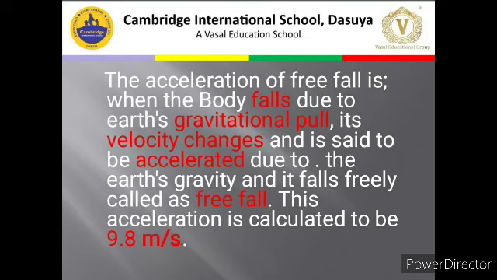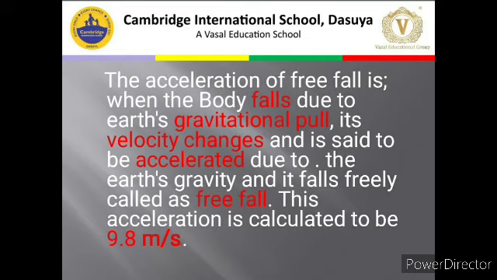So the acceleration of free fall is when the body falls due to the Earth's gravitational pull. When the body falls due to the Earth's gravitational pull, its velocity changes. Obviously, when something is at the top, it's going to be there for a second and then it comes down, meaning it's at zero velocity. Then as it comes down, its velocity again increases. So there is a change in velocity.